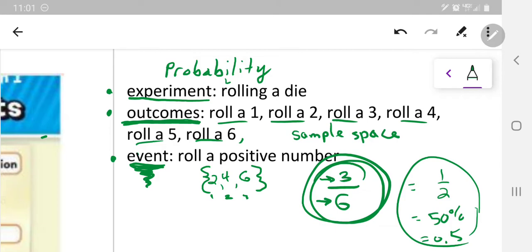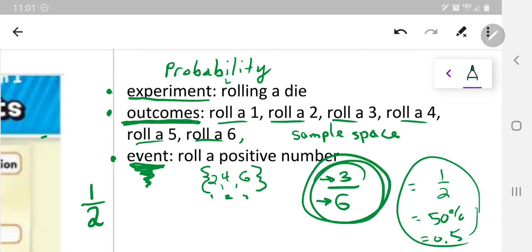So for instance, if I flip a coin, that's your experiment. Then let's say I say choose heads or tails, and you say heads. Heads is the event. You want to get the heads, right? And then the outcomes that are possible are heads and tails. So the chance of getting a heads is 1 out of how many? Out of how many total outcomes, heads or tails? 2. So then you have a 50% chance.